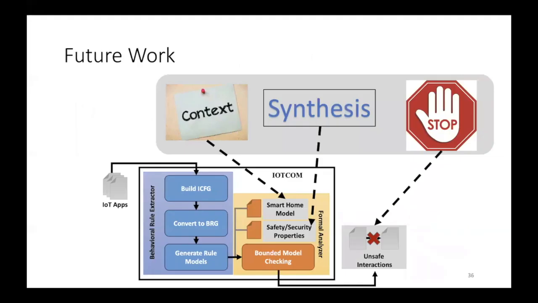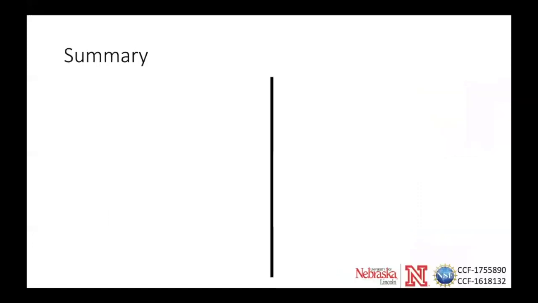Finally, this work can be extended by considering contextual information like the number of rooms and different floors. In the smart home model, synthesis can be considered for automatically generating safety and security properties. Enforcement can be applied to prevent unsafe interactions.